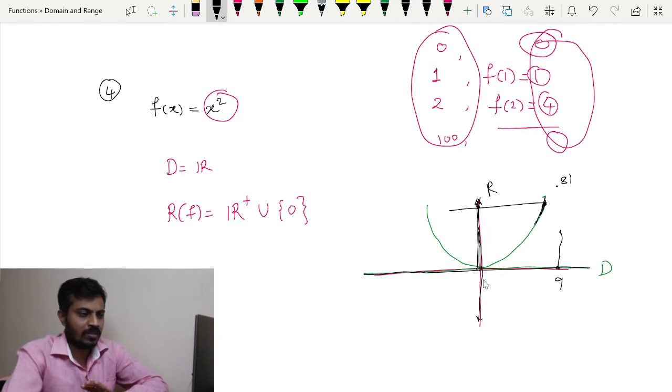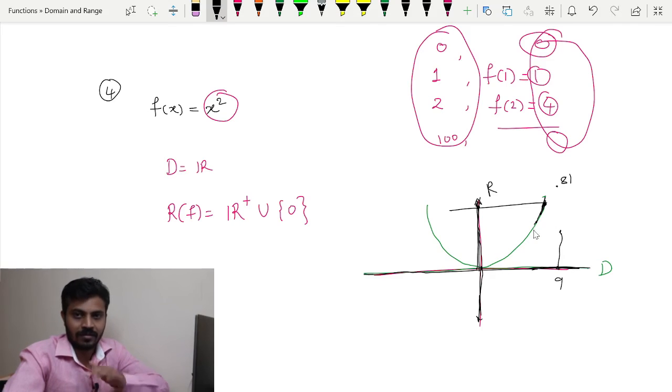So whenever we talk about the range, remember it is a subset of the y-axis, and the domain is a subset of the x-axis. As no graph lies below the x-axis, there is no point on the negative y-axis that is present in the range.